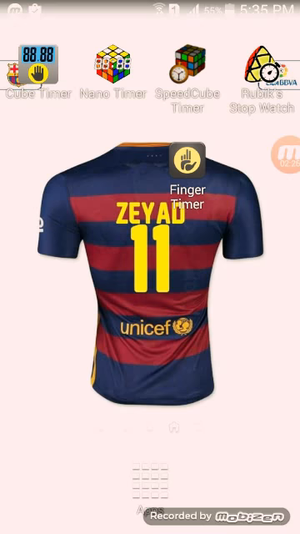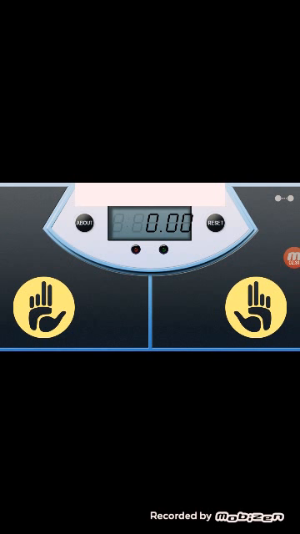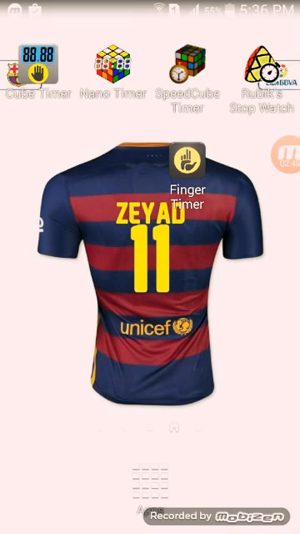And our next app is Finger Timer. This is a famous and awesome app. It's like a real stackmat. Whoa. And the touch is very awesome. So I like this app, but it doesn't have facilities like Speed Cube Timer, Nano Timer, Cube Timer. So let's go to our first and last app, which is my favorite,